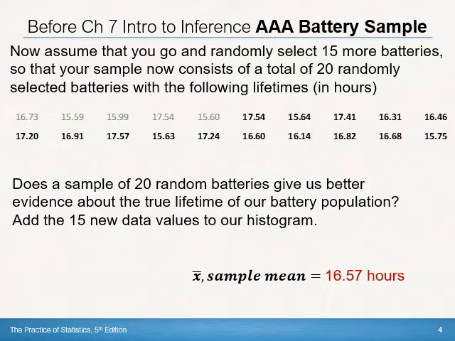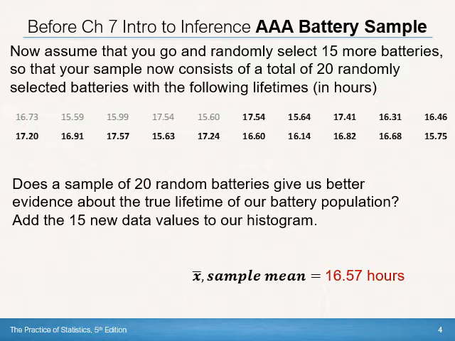Again, we want to think about how likely we are to get a sample of size 20 that has a mean of 16.57 when the true population mean is really 17. If the engineers are right and we have 17, not every battery is going to last exactly 17 hours. Some will last a little longer, some a little less. We would not expect every single battery to last exactly 17 hours. There'll be some variability in each battery. But our sample is fairly low, so how likely?